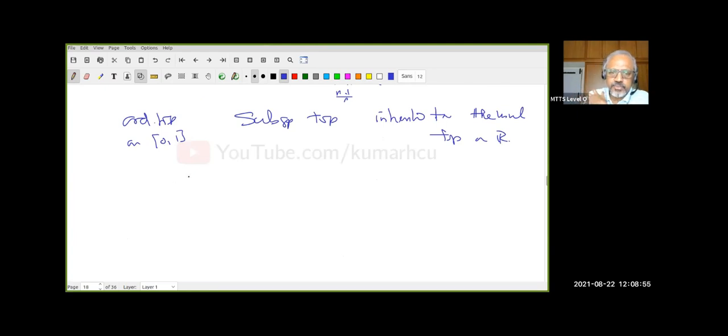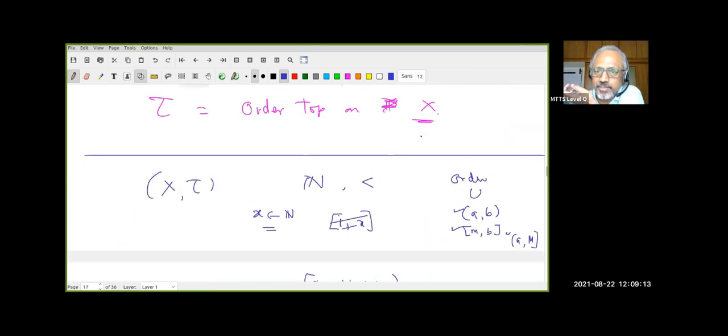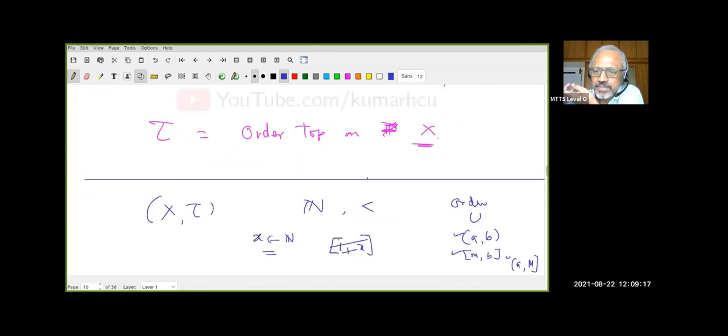If you had understood this, now tell me, what is the order topology on R? I have this, it keeps going everywhere. Start with any X. I have to find the simplest open sets which contain this X. And what are the simplest open sets? Don't look for A, even there I defined something. The open intervals AB, right?